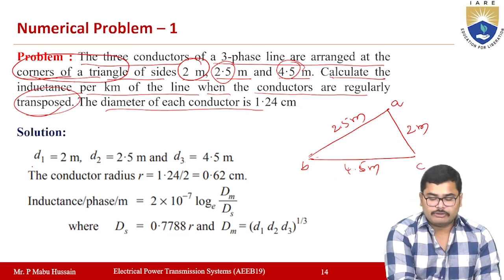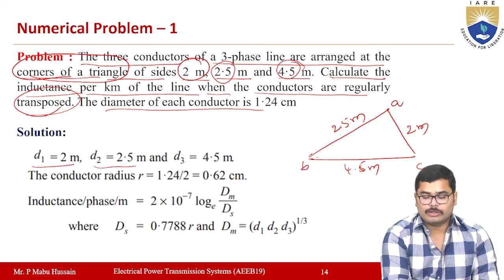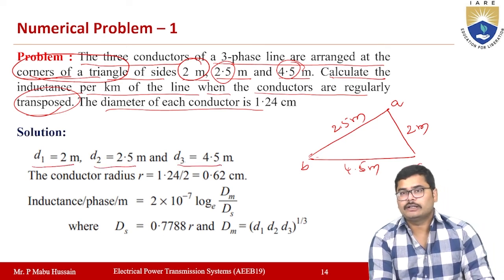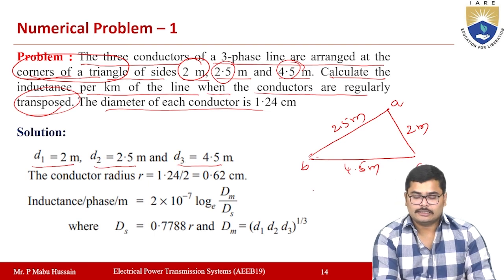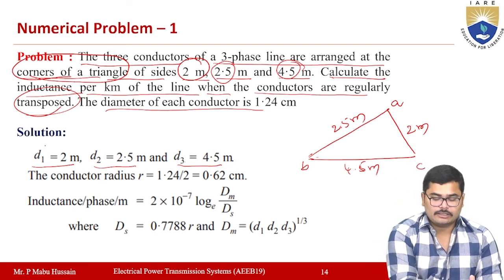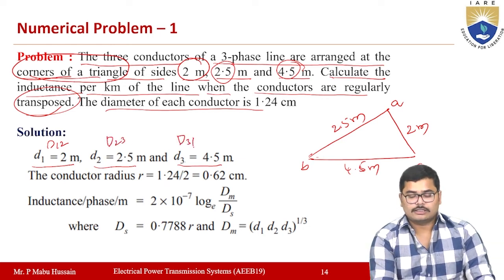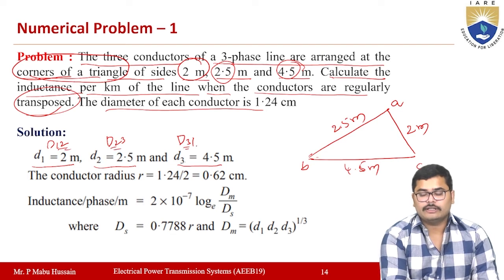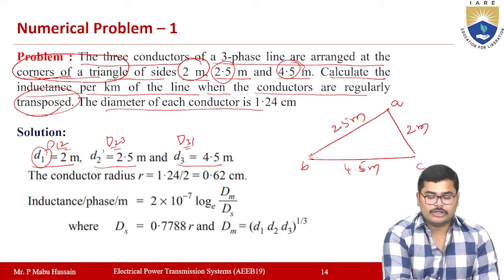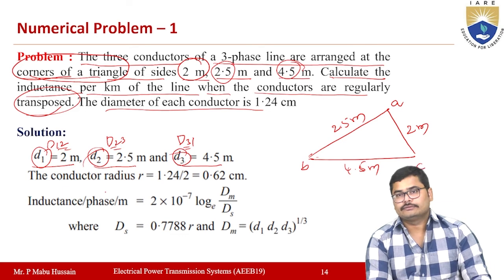So D1 is equal to 2 meters, D2 is equal to 2.5 meters, D3 is equal to 4.5 meters. In our equation these are nothing but D12, D23, D31. Instead of saying D12, D23, D31, I am calling them D1, D2 and D3.